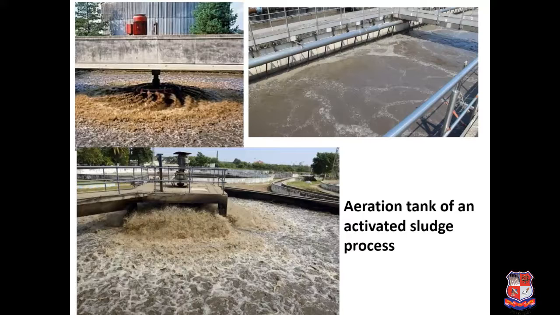Next is your activated sludge process, or aeration tank. It's a biological treatment process. Here an active mass of microorganisms is kept, and here you can see the aerators. These aerators constantly supply air and oxygen to the microorganisms, and these microorganisms use organic matter as their food and degrade it. So it's a purely biological process.